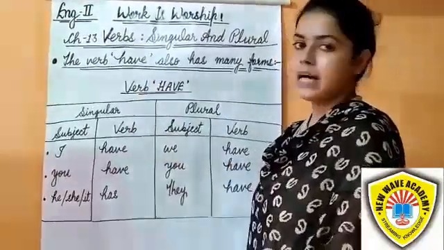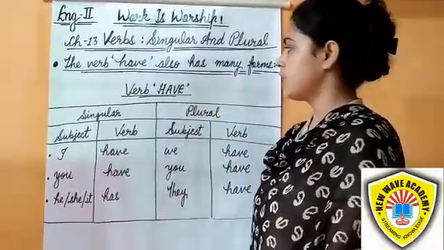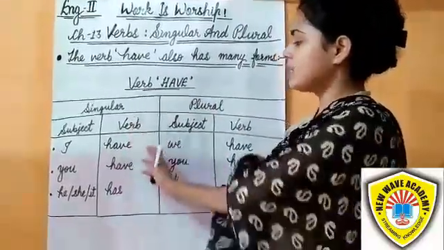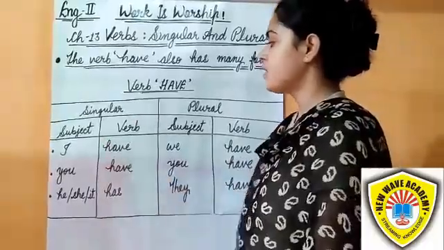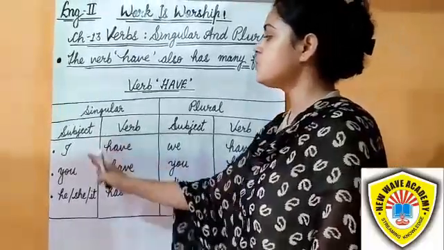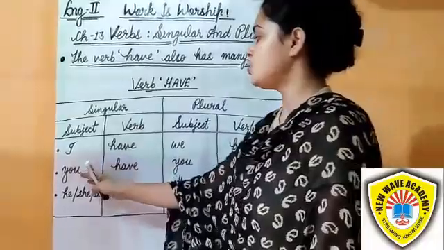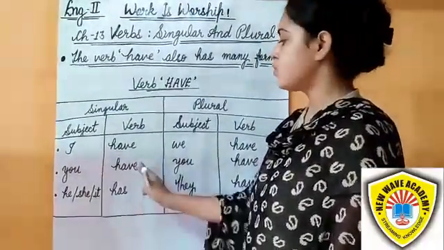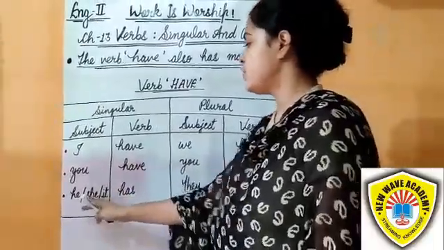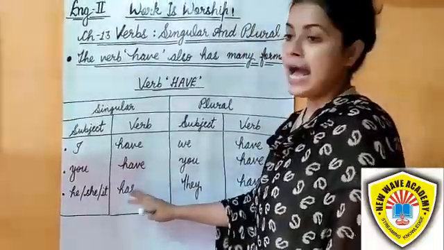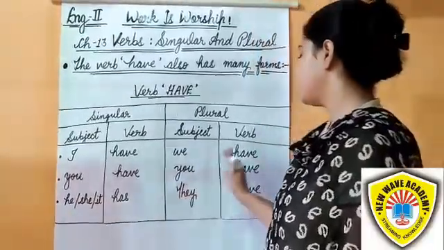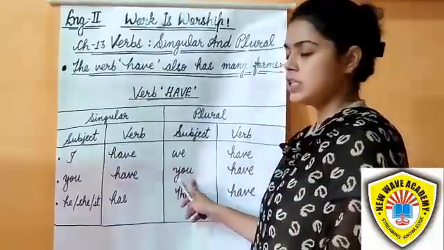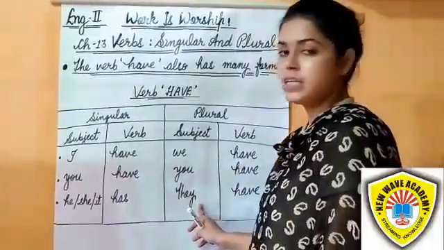The verb have also has many forms. Singular, plural, subject, verb. So have is used with I. You always has a plural verb, so you have. He, she, it has. Has is used with he, she, it. Have is used with we, have is used with you, have is used with they.